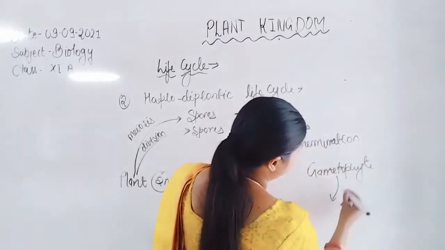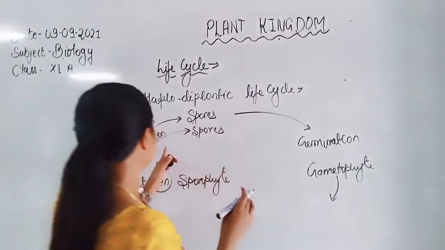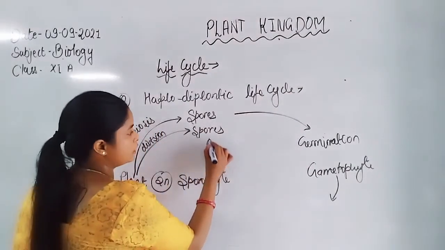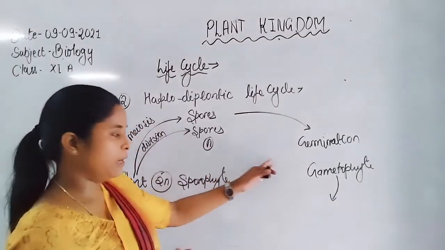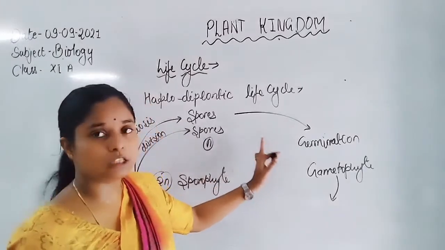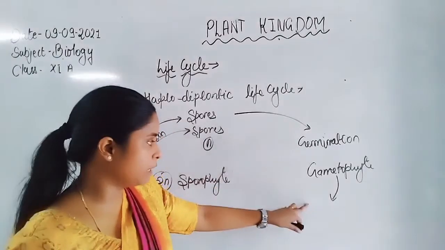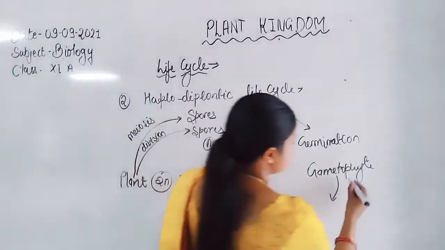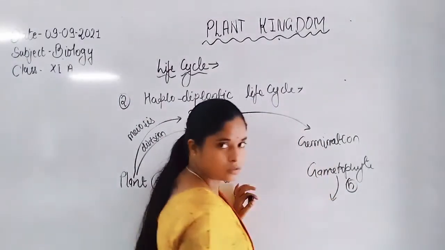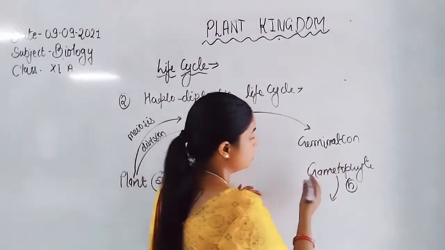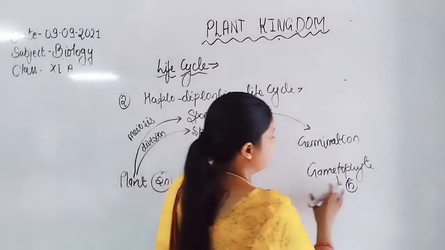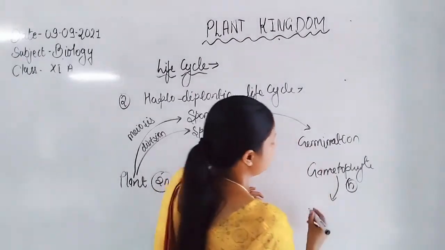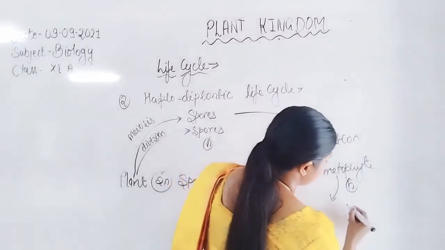Because meiosis division takes place, the spores are haploid in nature. From haploid spores, the gametophyte is formed. These gametophytes are also haploid in nature because haploid sets of chromosomes are present. Now the gametophyte gives rise to Antheridium and Archegonium.